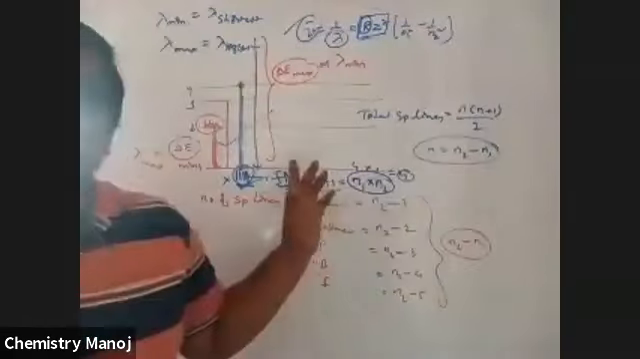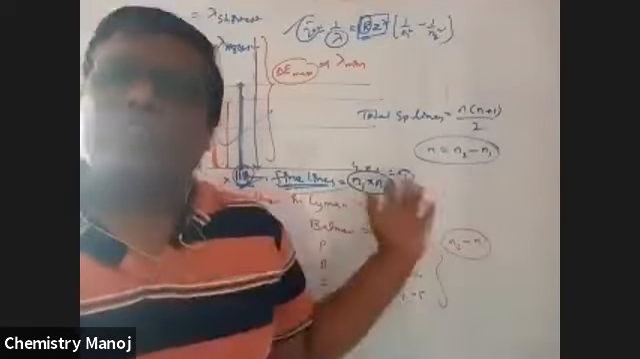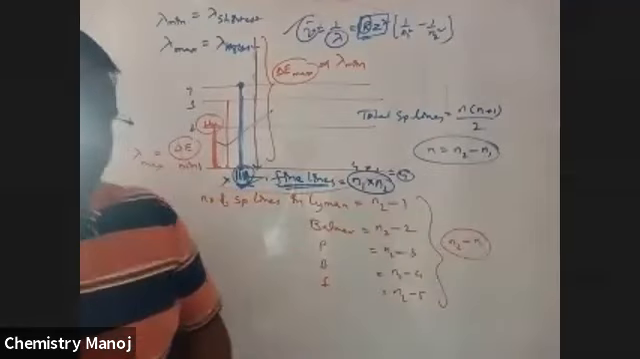Is this clear, my dear boys? I'm just explaining the Lyman series. The Balmer pattern is like that, you should calculate.